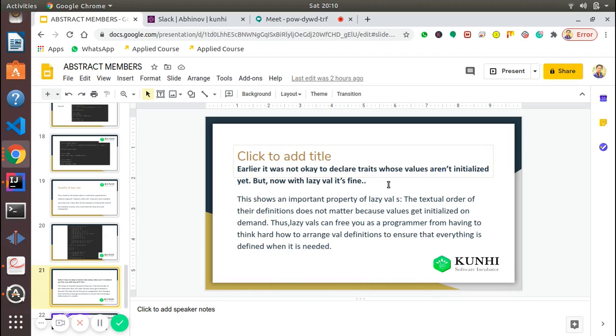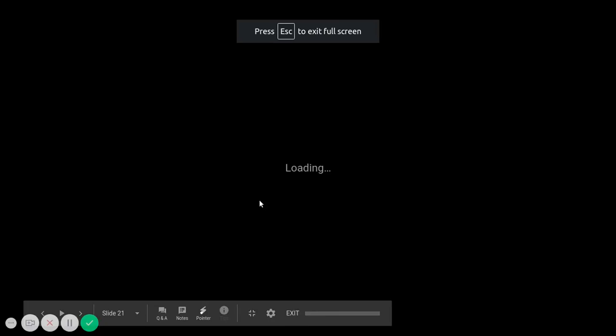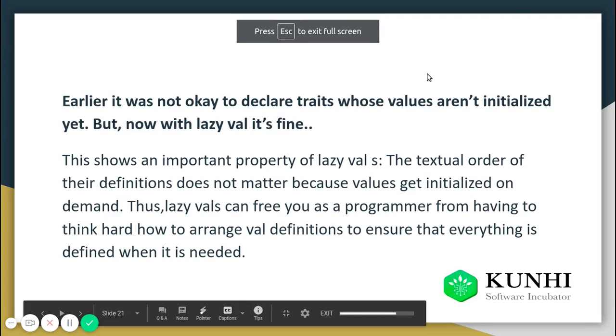But with lazy vals, it's okay. So whenever there's something whose value has not yet come, or will take some time to process and will be received after some computation, we can keep this value as a lazy value, so as to escape this error. This is the use of lazy val, and it saves us from that error.